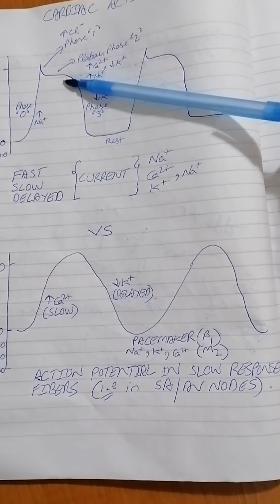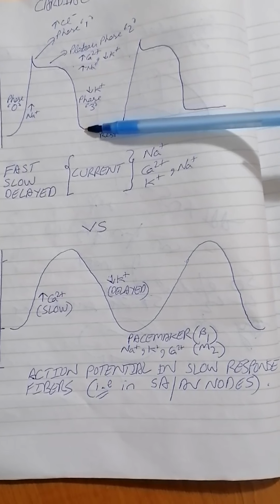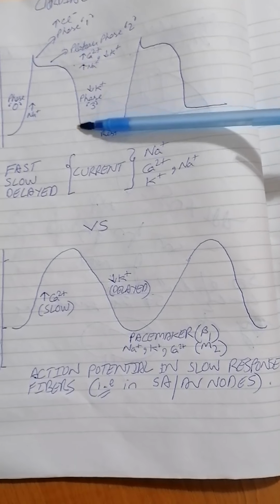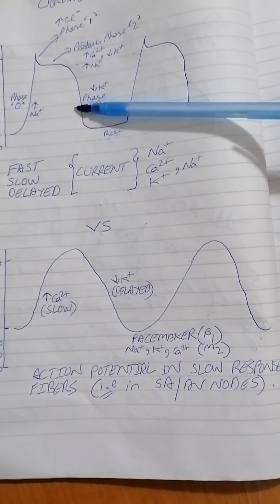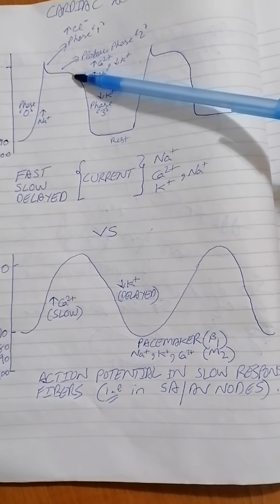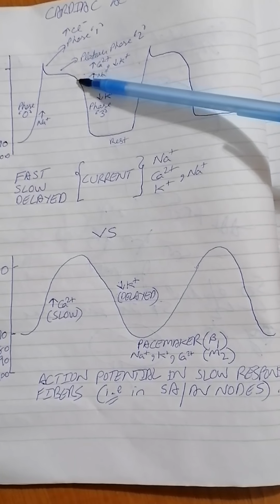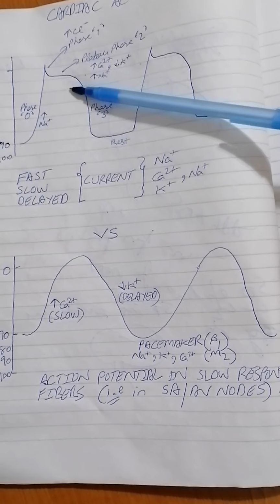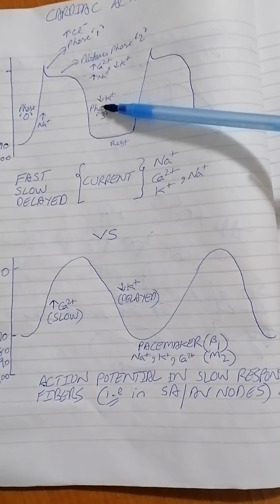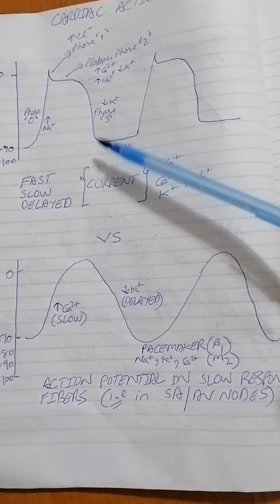And the third phase, as we know, potassium is leaving the cell now. In the third phase, potassium leaves the cells much more. Of course, it was leaving also in phase 2, but it continuously leaves the cells. So you are losing much more positive ions, represented by potassium. So your action potential goes towards your negative side again, -90, towards your resting potential, because of potassium leaving the cells.